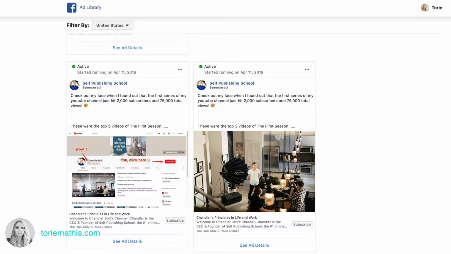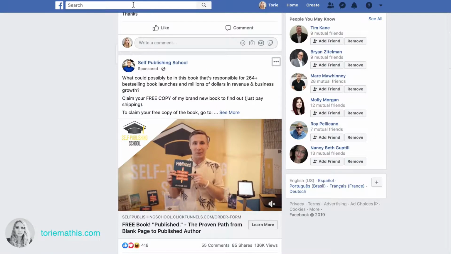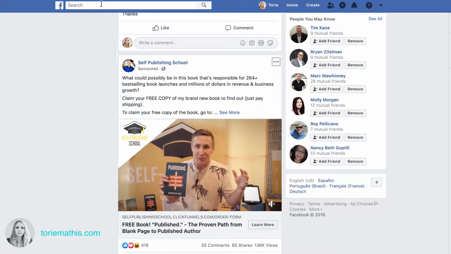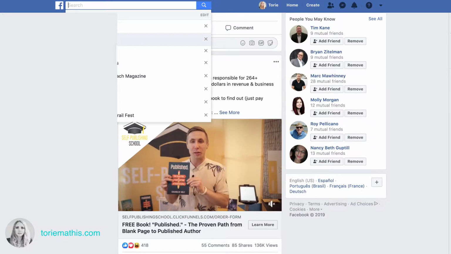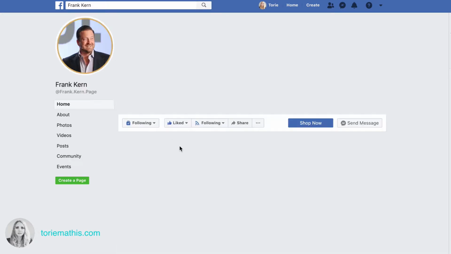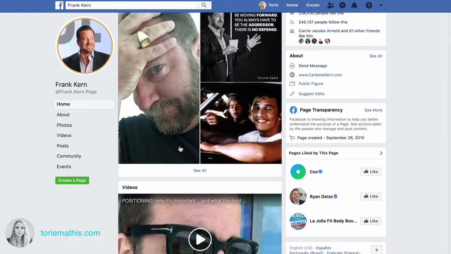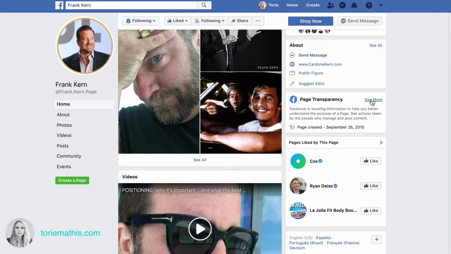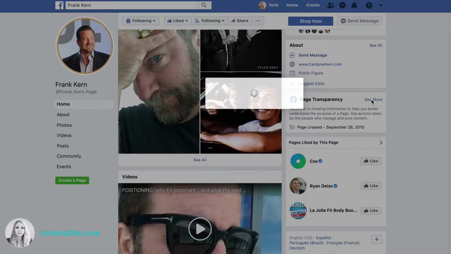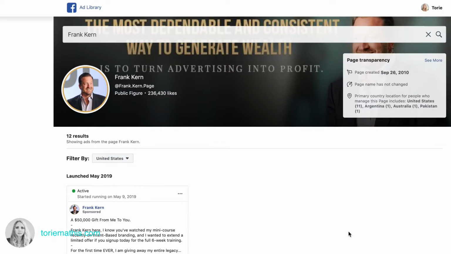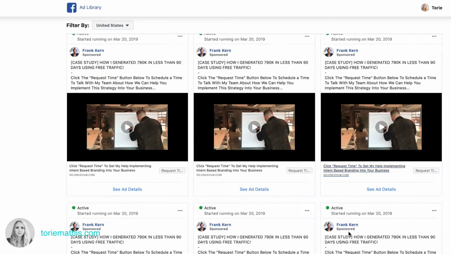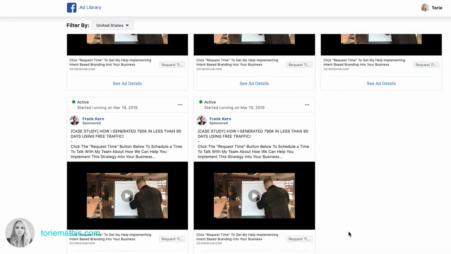So you can do this with any business that you want to. So if you have people that you like, people that you're following, for example, let's see, I looked at Frank Kern's page. So you could go, I like Frank Kern, I'm going to go check out what ads he's running. So you click on, again, page transparency, and then down to ad library. And there you go, all the ads that Frank Kern is currently running.